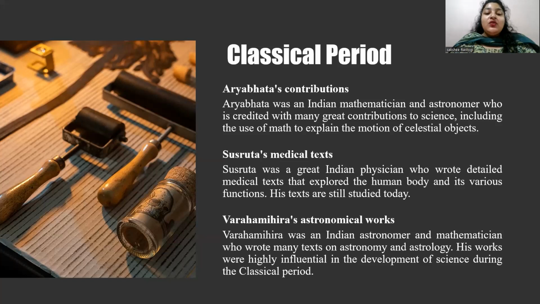planets shine due to reflected sunlight, explaining that the movement of celestial bodies was due to the rotation of the earth, authoring the Arya Siddhanta and other texts on astronomical computations, setting up an observatory at the Sun Temple in